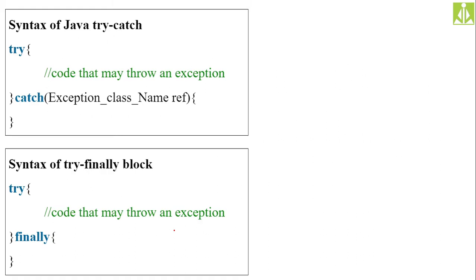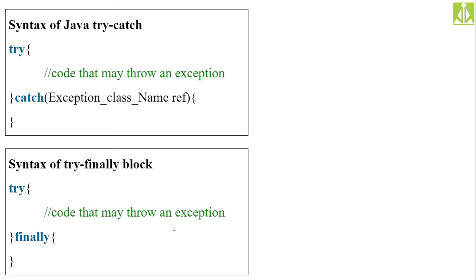The syntax for using Java's try catch is, first you have to write the try block, within the method only, and immediately after the try block you need to write the catch block. Don't put any other statements in between the try and catch. Always put the catch block, or the finally block, immediately after the try block.